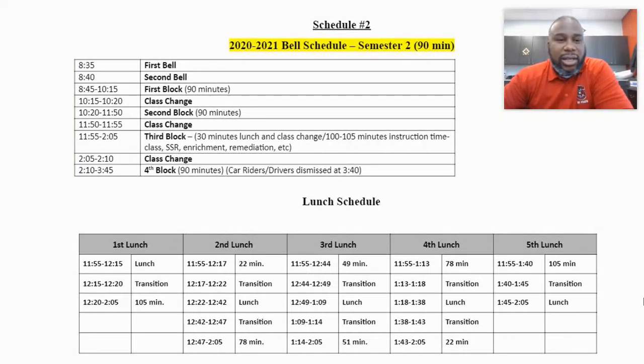Let's talk a little bit about lunches and dismissal. What you see here is the bell schedule for the week. You can see that we start classes at 8:45 and we dismiss at 3:40 p.m., where we will start dismissing our car riders and drivers at 3:40, and then our bus riders will dismiss at 3:45. You'll also notice that we have increased our lunches from 4 lunches to 5 lunches so that we do not have to eat in the classrooms and that we can properly socially distance in the cafeteria.